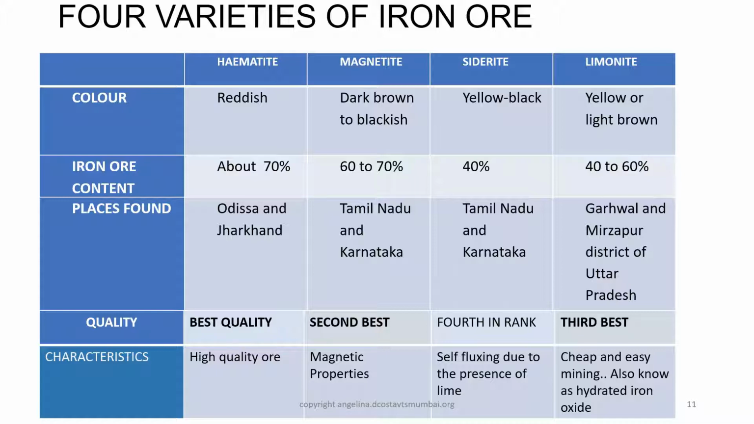The last type of iron ore is siderite, yellow black in color, iron ore content 40%, places found Tamil Nadu and Karnataka, fourth in rank, self-fluxing due to the presence of lime. This is its characteristic. So these are the four varieties of iron ore.